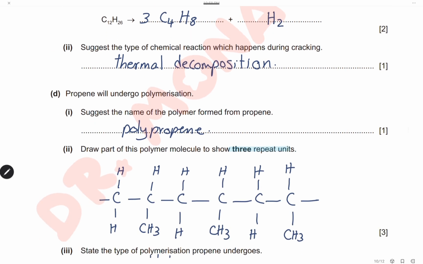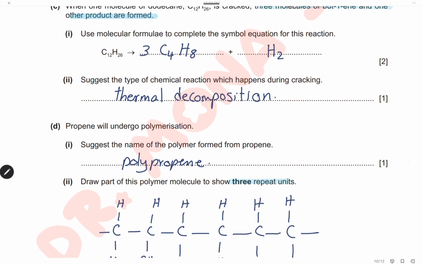Suggest the type of chemical reaction which happened during cracking. Dodecane molecule breaks into 3 butene molecules and hydrogen, and breaking down by a high temperature is called thermal decomposition.